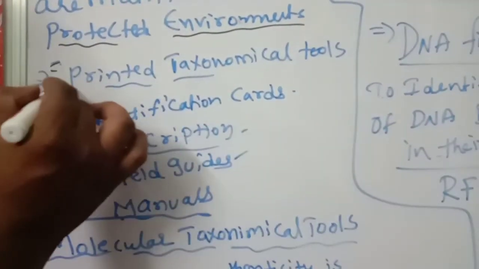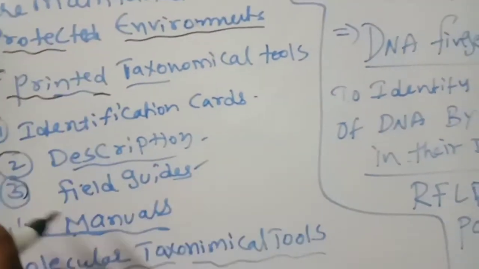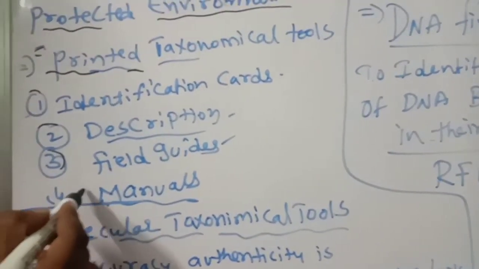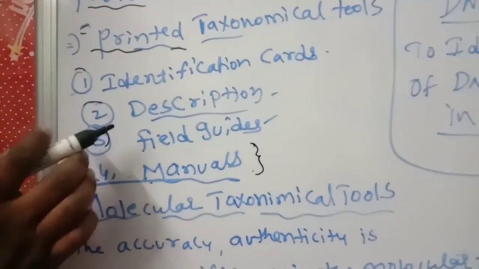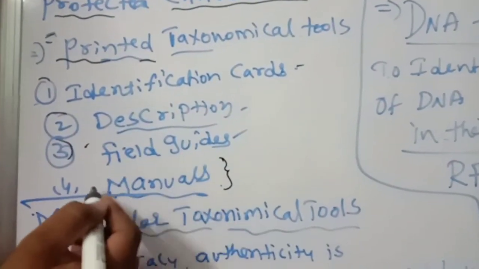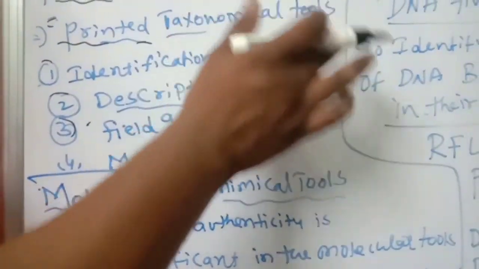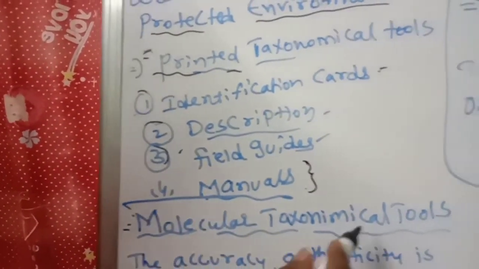These all are printed. If you know the description, we will easily identify which species it is. If you have a manual, we get complete information about that particular species. All are helpful for a complete, detailed picture about that species. Then what next one? Molecular taxonomical tools.